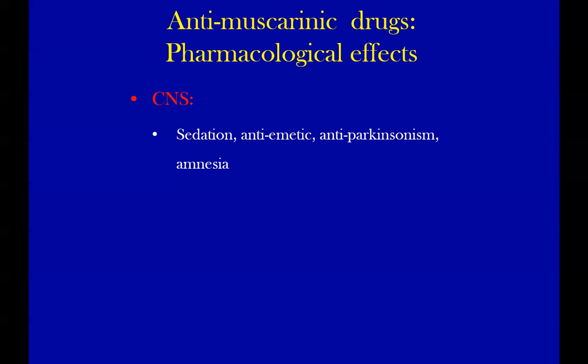Okay? In that case, muscarinic receptors are activated and they cause vomiting, and the treatment of that type of vomiting is different from the vomiting that is caused by infections or toxins. You will learn later on. Just to give you an idea that muscarinic receptors are responsible for some types of vomiting. That is why it causes anti-emetic effect and also anti-Parkinsonism.